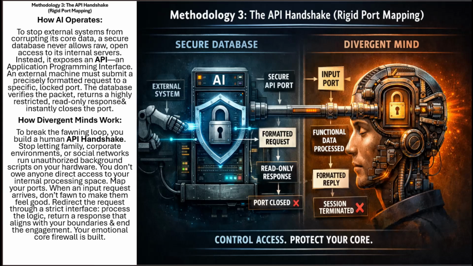How divergent minds work. To break the fawning loop, you build a human API handshake. Stop letting family, corporate environments, or social networks run unauthorized background scripts on your hardware. You don't owe anyone direct access to your internal processing space. Map your ports. When an input request arrives, don't fawn to make them feel good. Redirect the request through a strict interface, process the logic, return a response that aligns with your boundaries, and end the engagement. Your emotional core firewall is built.